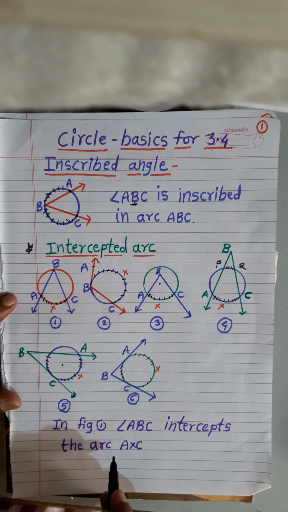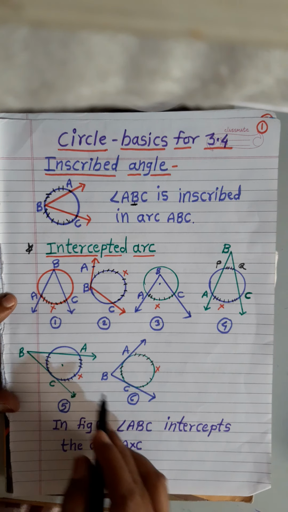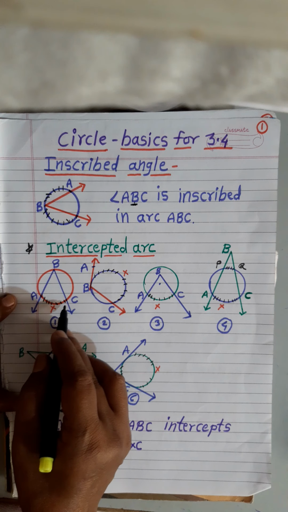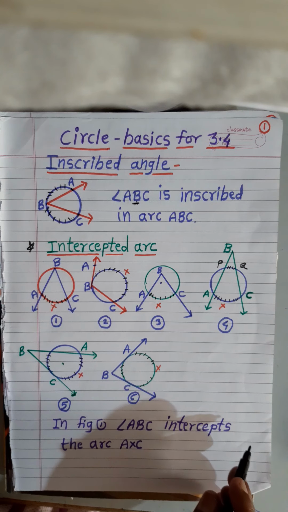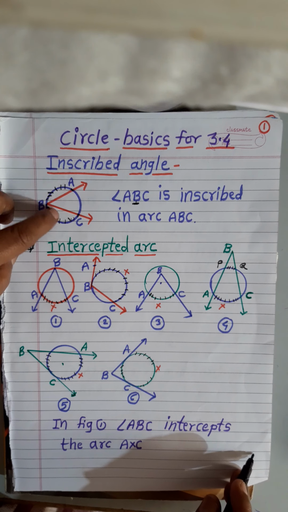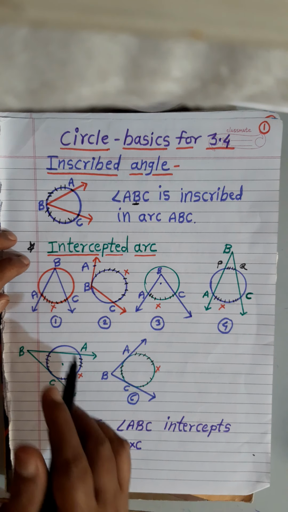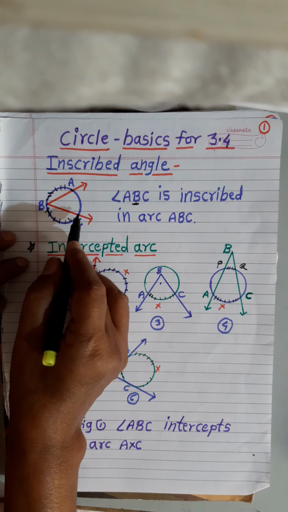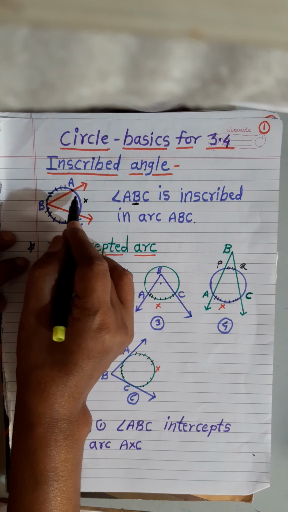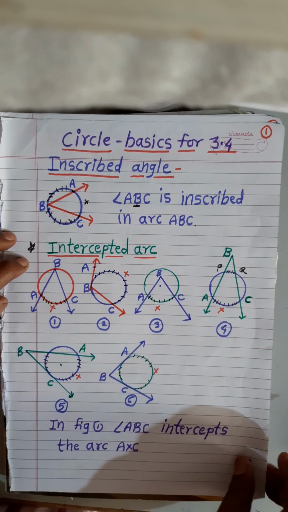Therefore, here angle ABC intercepts the arc AXC. This is the inscribed angle. Angle ABC is inscribed in the arc ABC and it intercepts the arc. Suppose this is X. It intercepts the arc AXC.